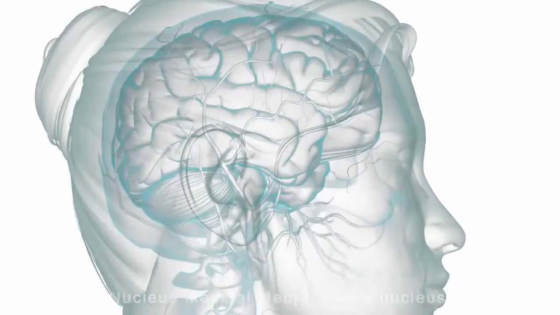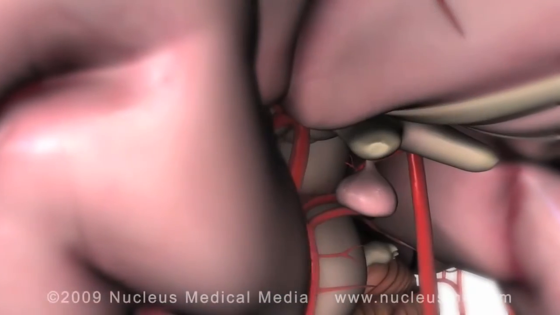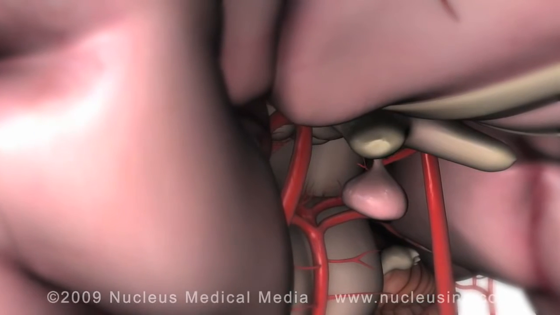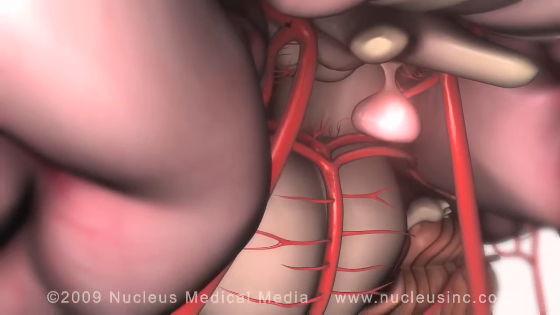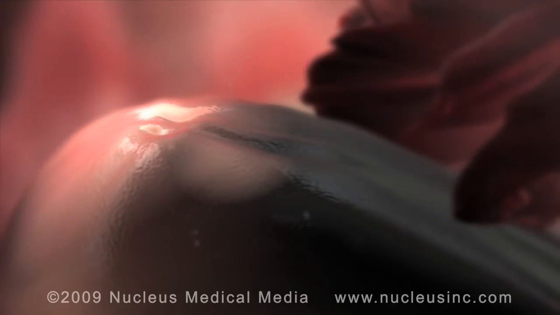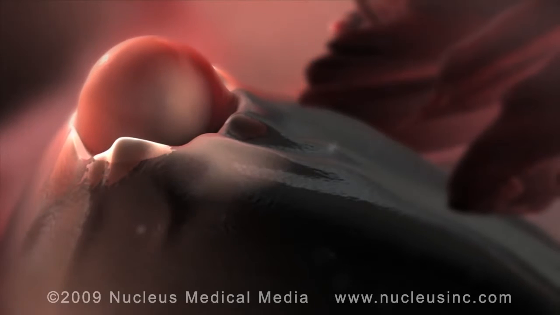When the estrogen reaches the hypothalamus and the pituitary gland in the brain, the anterior, or front part, of the pituitary gland releases a huge surge of luteinizing hormone into the bloodstream. Around day 14, luteinizing hormone causes the follicle to undergo a sudden growth spurt.